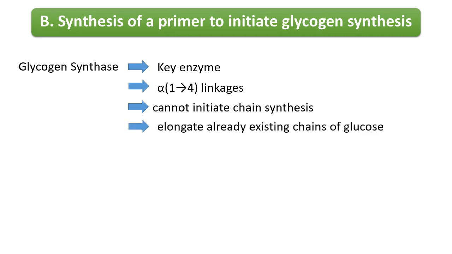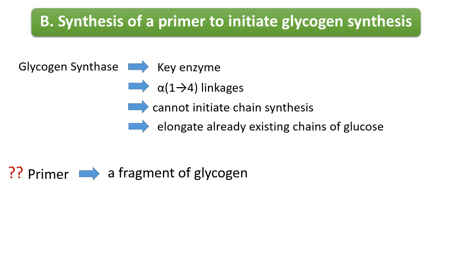Instead, it can only elongate already existing chains of glucose. Therefore, a fragment of glycogen can serve as a primer in cells. Now, the question is how the primer is synthesized.